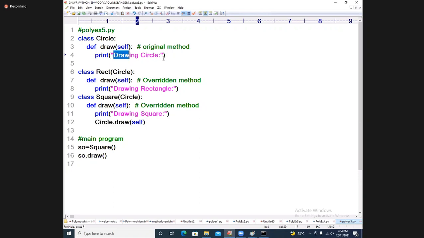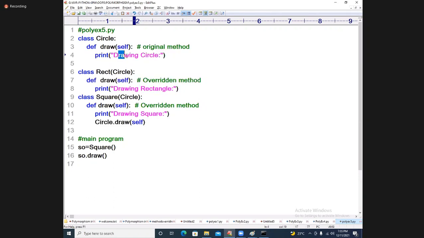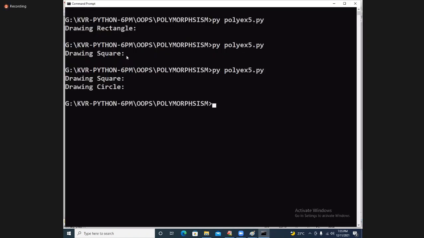So it is coming here. See, without executing this, it is executing. Let us execute that. See the answer now. See, drawing square plus drawing circle. Compulsory question in interviews.